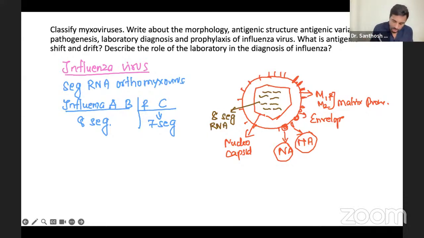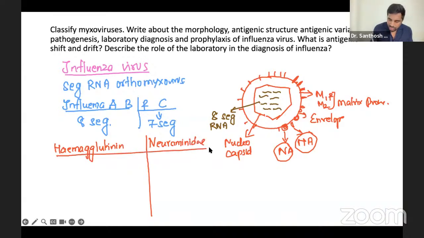Now, a little bit about neuraminidase and hemagglutinin. The difference is: hemagglutinin is in one place, and on the other hand we have neuraminidase. If you're going to classify this, it's very important; you have to know this. You'll usually have a question from this point.